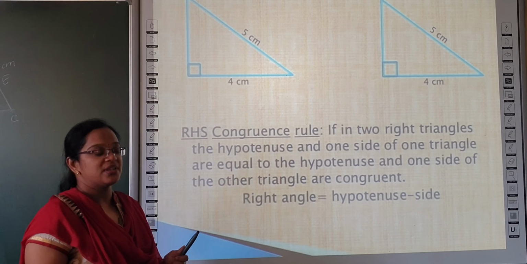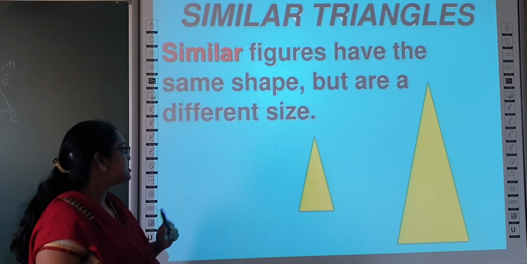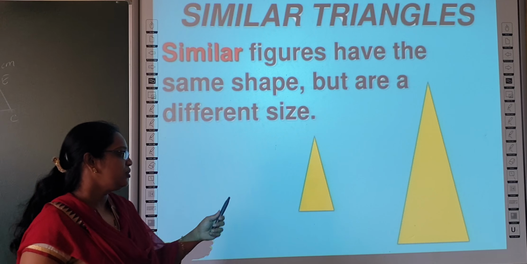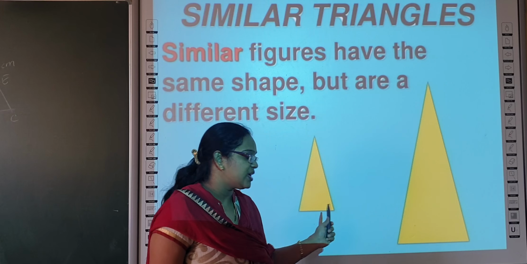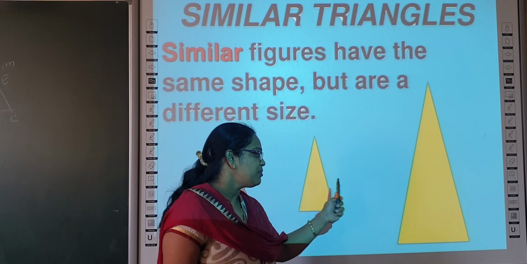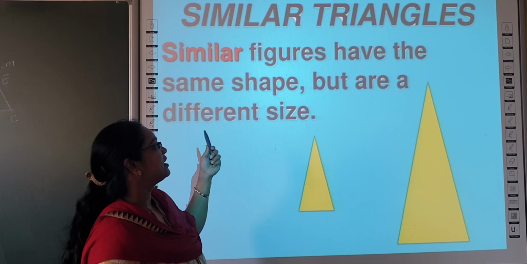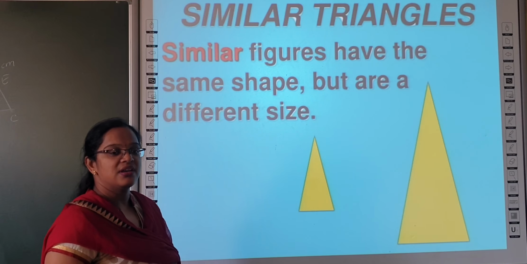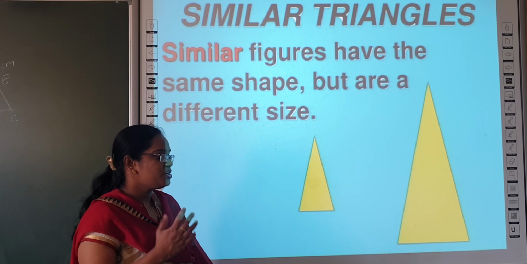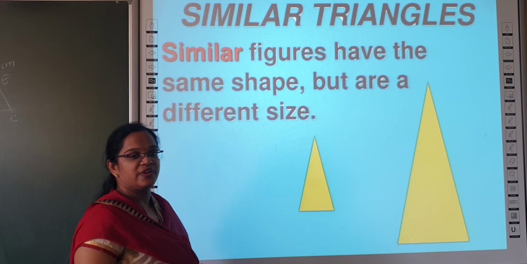Next, the new topic. All of this you have studied in the previous class. The new topic for you is similar triangles. What do you mean by a similar triangle? Look at the figure here. These two triangles look the same. That means the same in shape, but the sizes are different. So they are called similar figures. Similar figures means polygons having the same shape but different size are said to be similar figures.